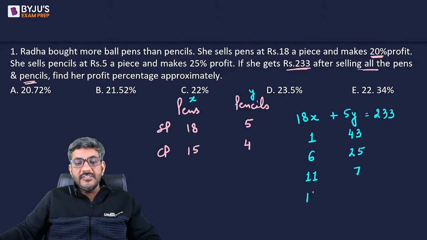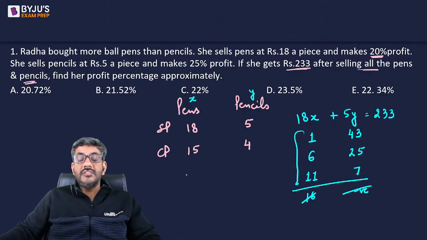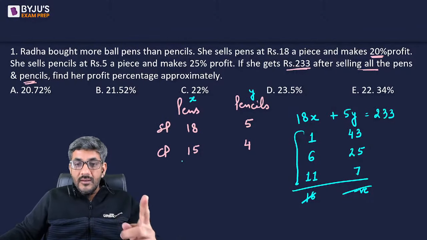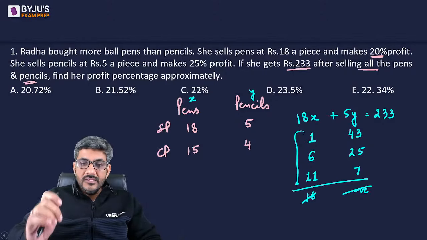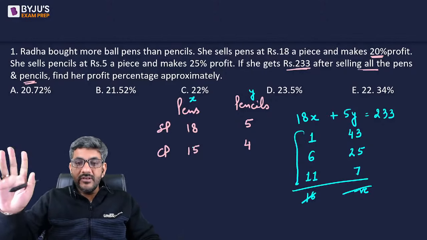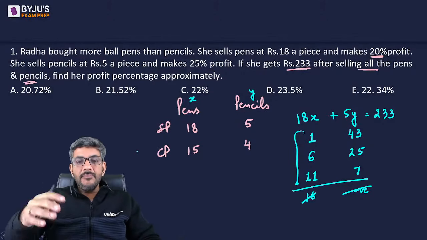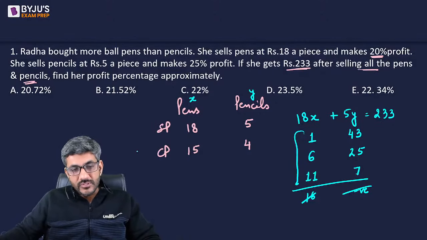If I further increase it by 5, this will become negative. That's not a possibility. So these are the three solutions of this equation. Sell one pen, 43 pencils, they will be giving you 233 rupees. 6 pens, 25 pencils, they will give you 233 rupees. 11 pens, 7 pencils, they will also give you 233 rupees.